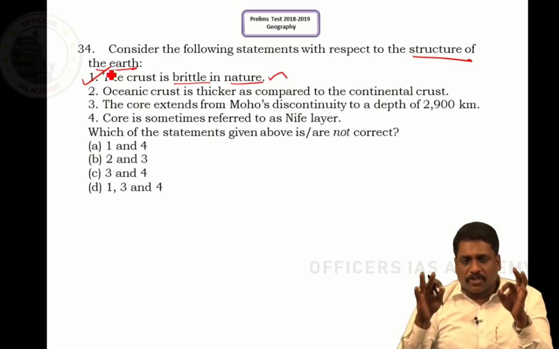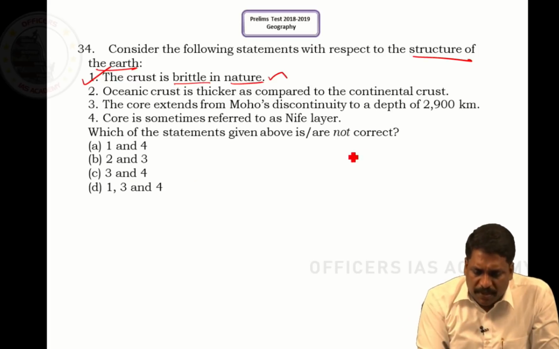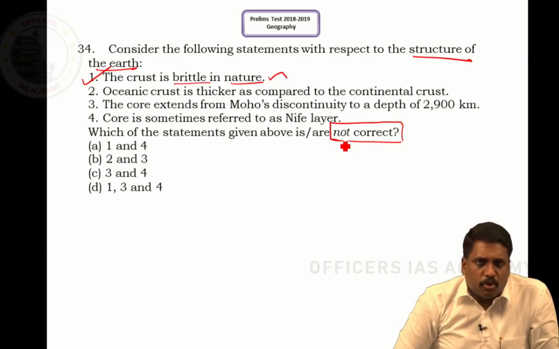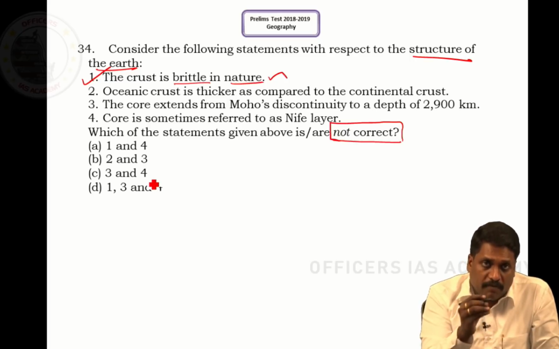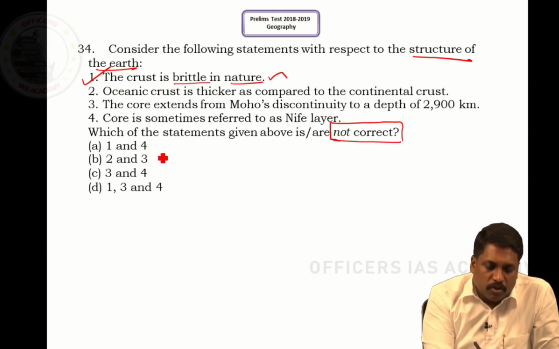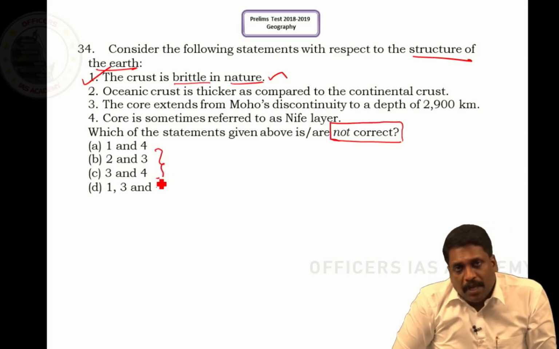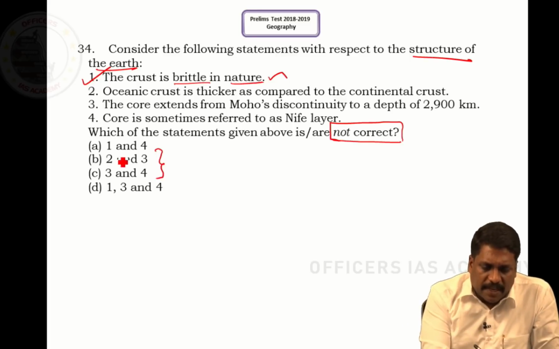One is obviously right. Now again, to save your time. Now what I understand, this question is asking for the statement which is not correct. It means my answer should not have 1. 1 is a right statement. If that is the case, my answer should not have 1 because I am looking for not correct. So my choice lies between option B and option C. Now, if that is the case, I can take a decision between 2 and 4.